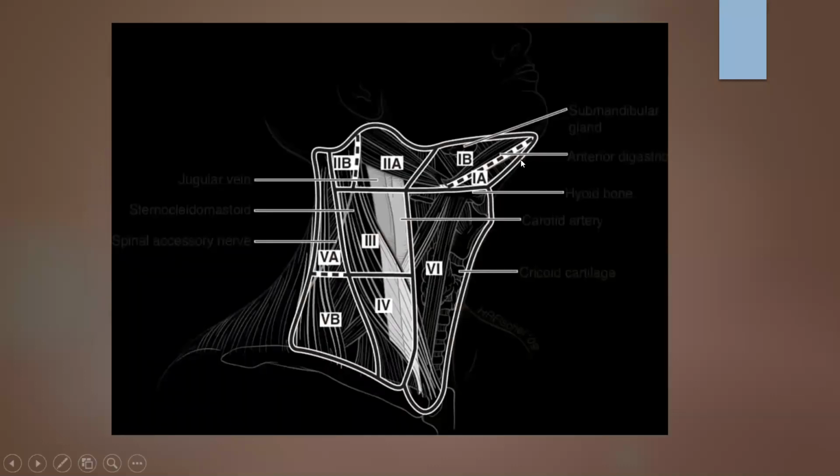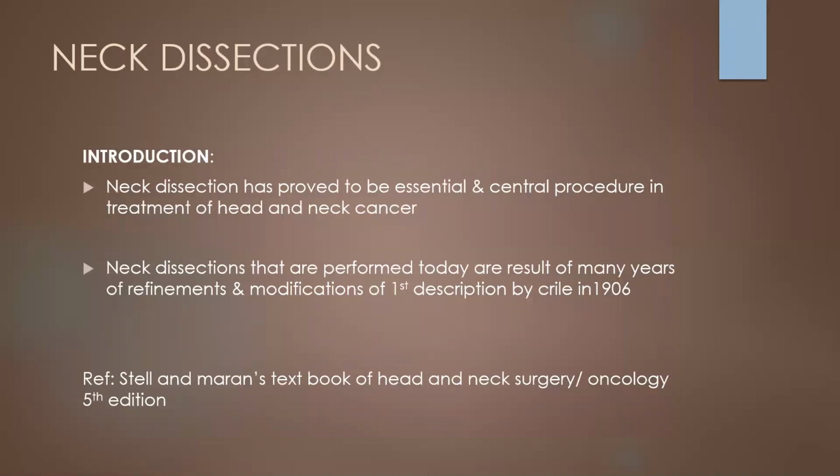Yes, sir. So level 1 is the submental group. Level 1A is the submental group. 1B is the submandibular group. Level 2 is upper jugular. 3 is middle jugular. 4 is the lower jugular group. And 5 is the spinal accessory group, that is present in the posterior triangle. And 6 is the central compartment group. And the 7 will be our mediastinal group.